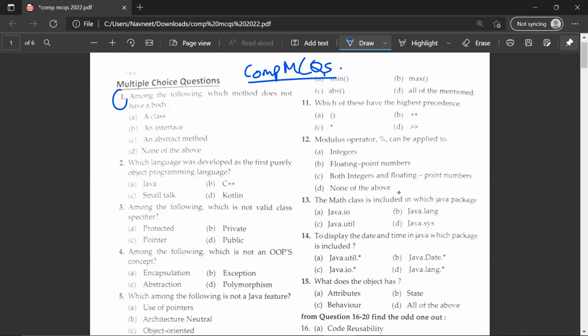So let's start. The first question is, among the following, which method does not have a body? That would be C, an abstract method. An abstract method has no body. Which language was developed as the first purely object programming language? C, Smalltalk. It was developed by Alan Kay.